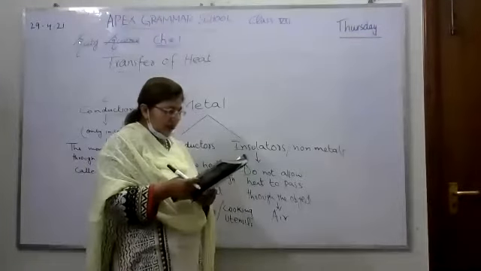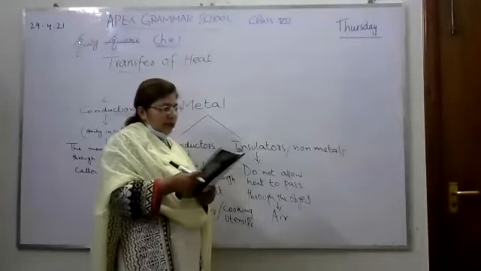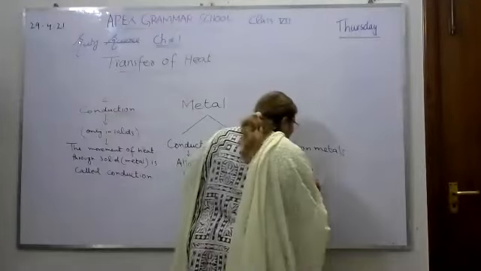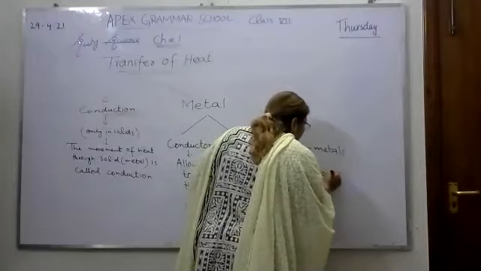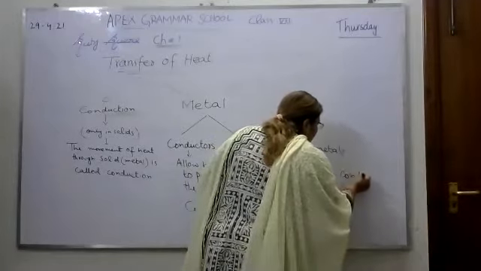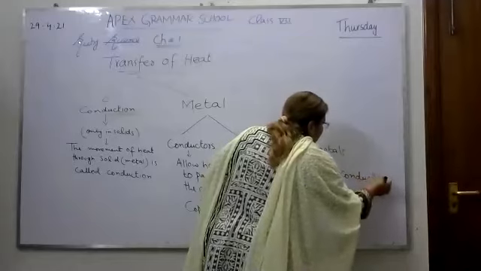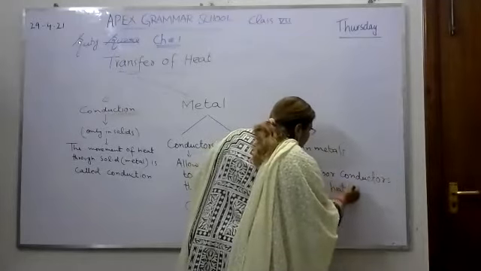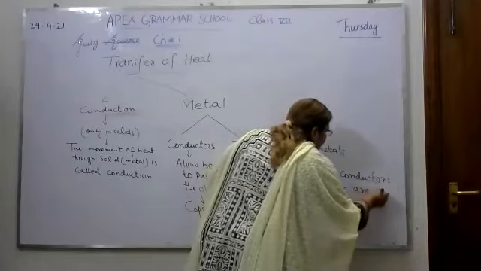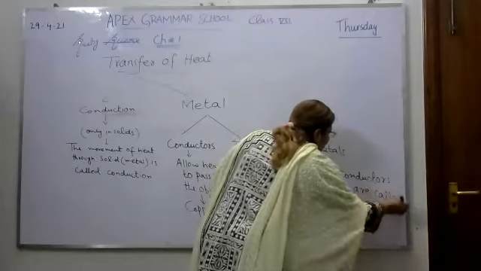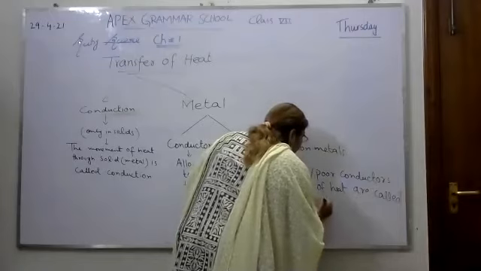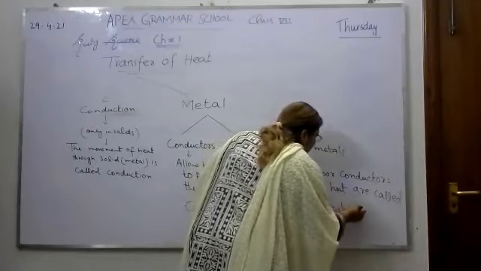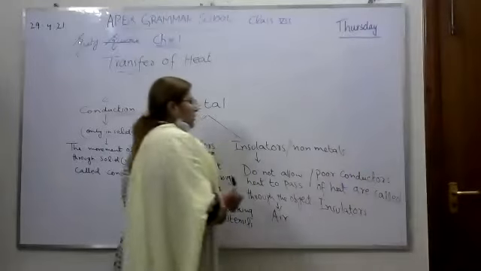Poor conductors of heat are called insulators. Another definition we can write: poor conductors of heat are called insulators. So there are two definitions which we can write.